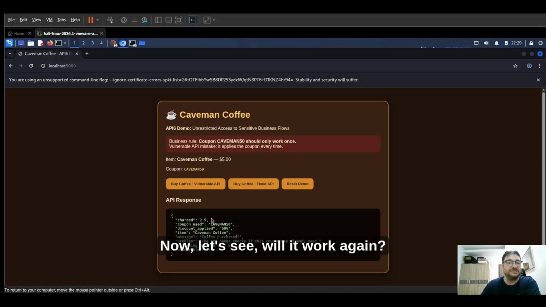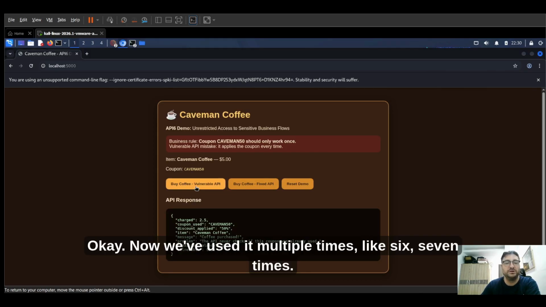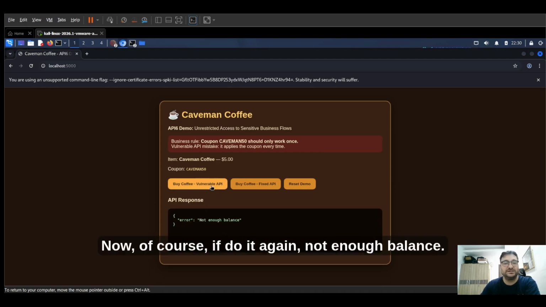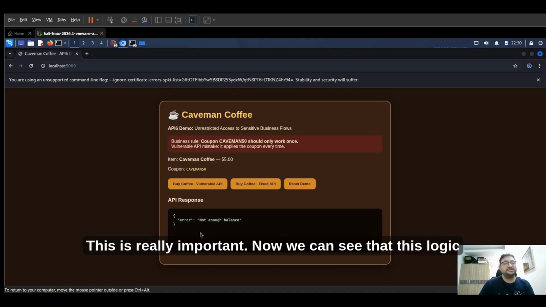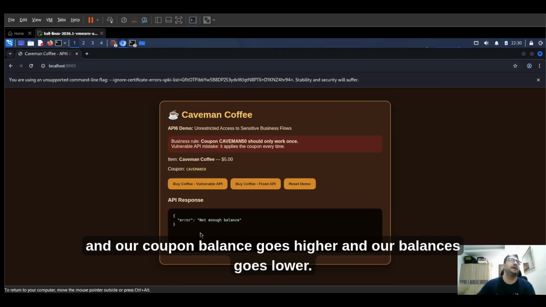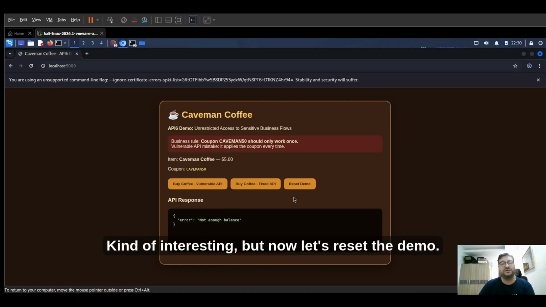So now let's see, will it work again? Boom, boom, boom, boom, boom, boom. Okay, so now we've used it multiple times, like 6-7 times. Now we have a 0 balance, okay? And now of course if I do it again, not enough balance. So this is really important, okay? We can see that this kind of logic could be abused if we just keep clicking, and our coupon balance goes higher and our balance goes lower. So kind of interesting. But now let's reset the demo.